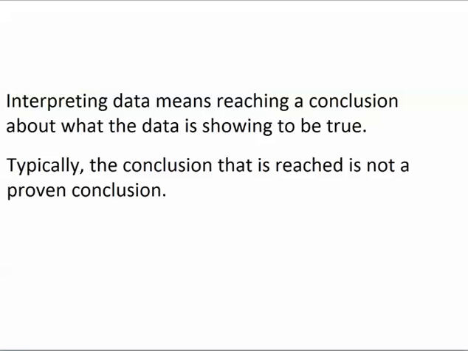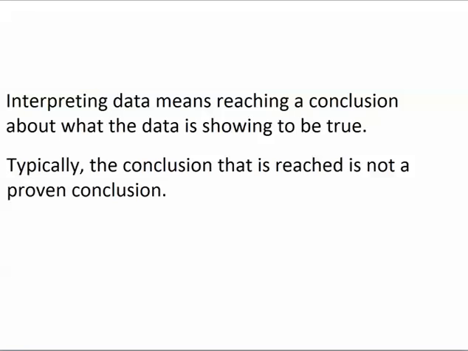I want to talk a little bit more about why this is the case. Researchers in social science are interested in studying large populations of people, such as men, women, or college students. A social scientist who is studying a large population of people won't have time to collect data from all members of the population. Instead, a social scientist will almost always select a small group of population members and collect data from those people only. For example, a researcher who wants to learn about the U.S. college student population might collect data from 100 college students who live in the U.S.